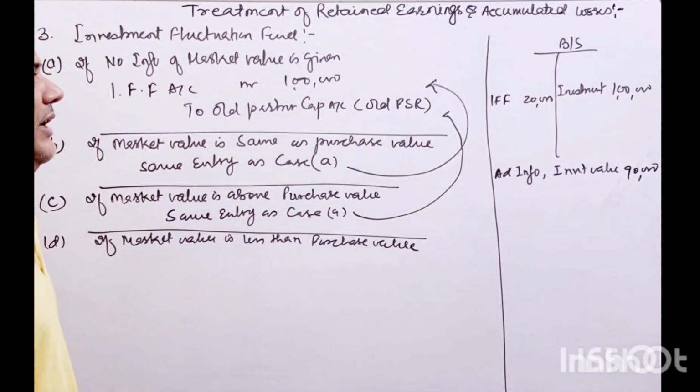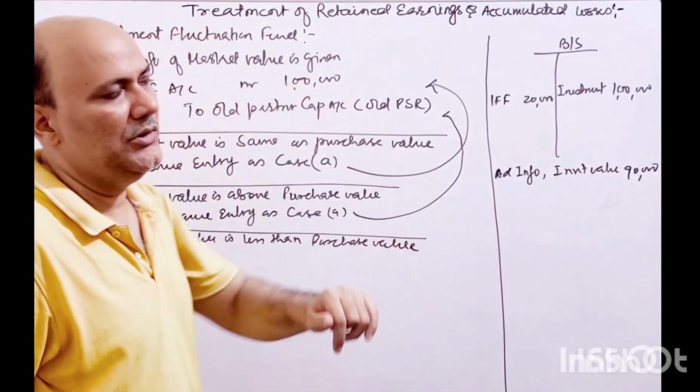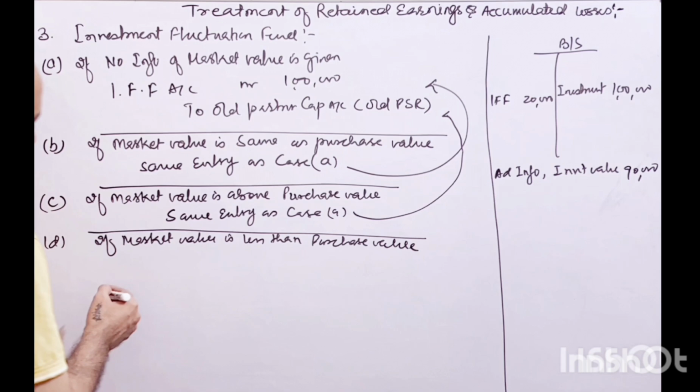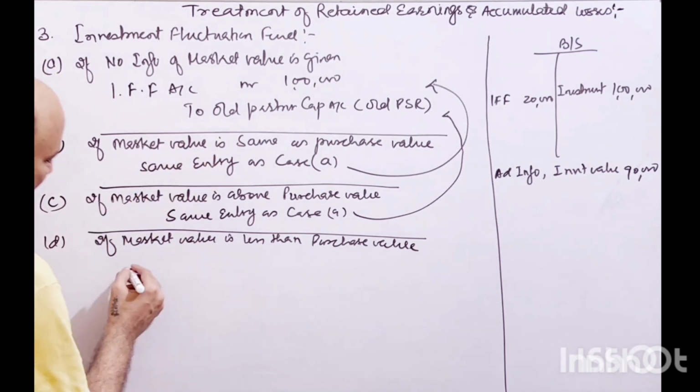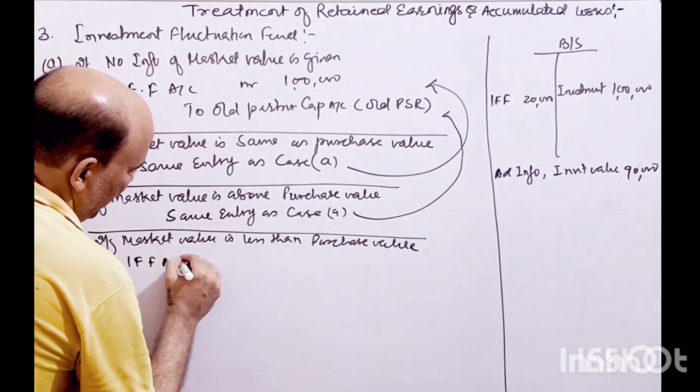So if the 90,000 is there, that means the investment has gone down from 1 lakh to 90,000, a 10,000 loss. So 10,000 will be settled from the investment fluctuation fund. So what will be the entry? The entry would be, we are going to utilize the investment fluctuation fund. So investment fluctuation fund account debit,